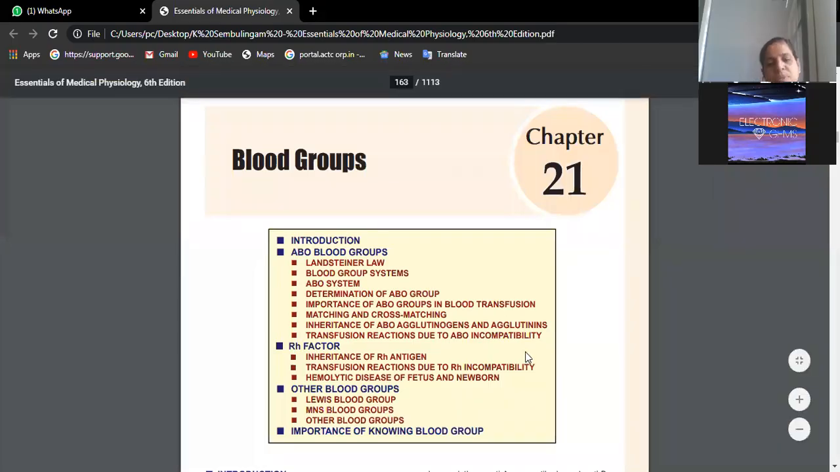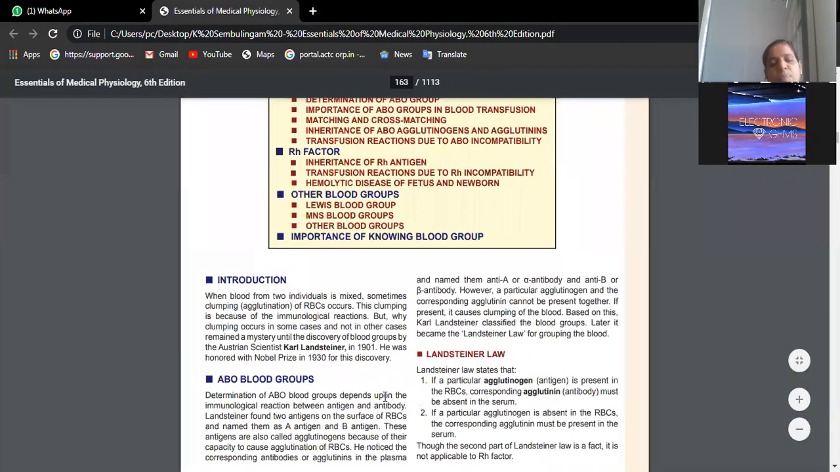So what are blood groups? Blood groups are nothing but the surface antigens which are present on the surface of the RBC. Antigens which are present on the surface of RBC, isn't it? So,